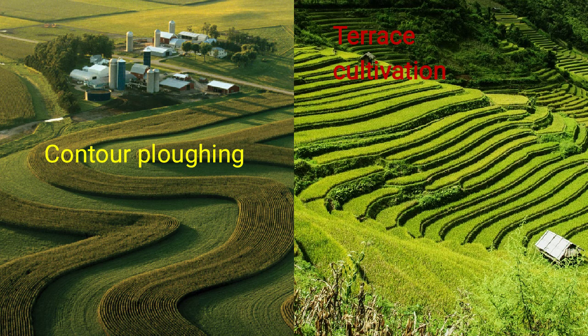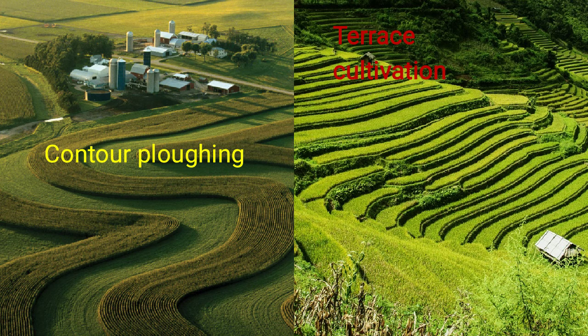For example, contour farming. As you can see in this picture, I have a big piece of land. It has many ups and downs. So I will make sections of that agricultural land, with different pieces of land at different heights. Then the plowing will be done along the contours. Contours are lines joining places having the same height.